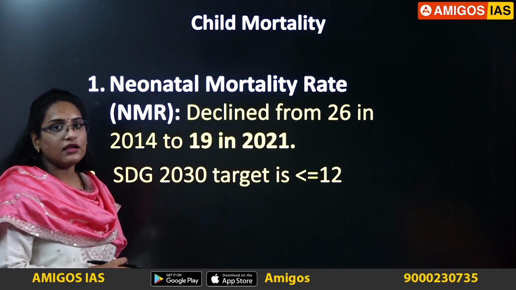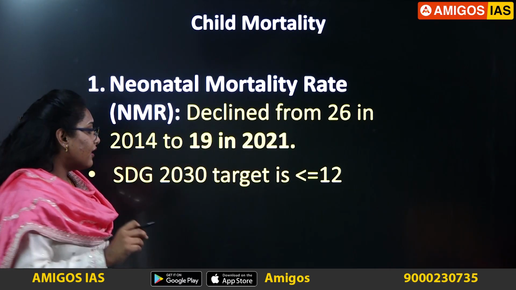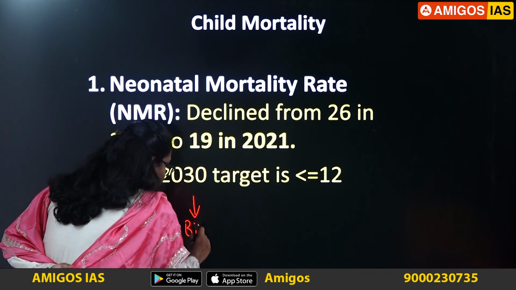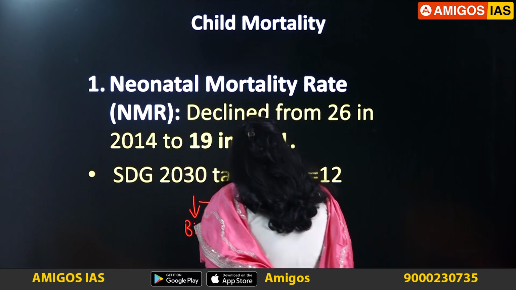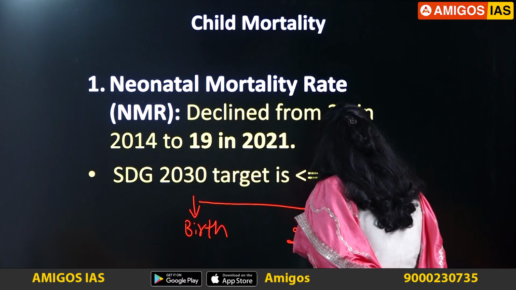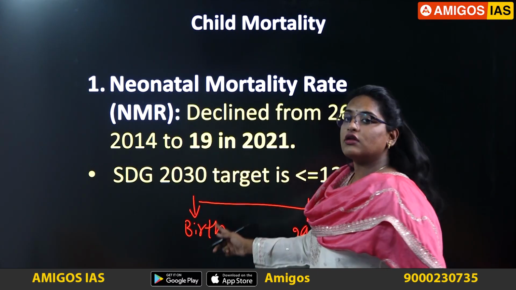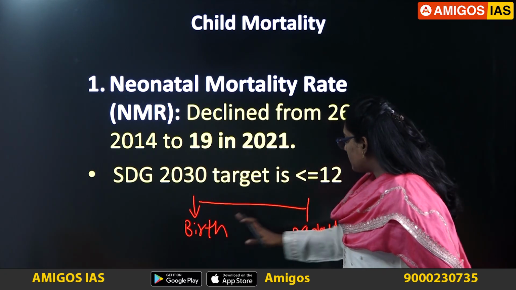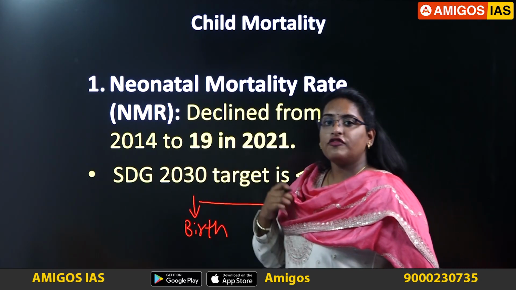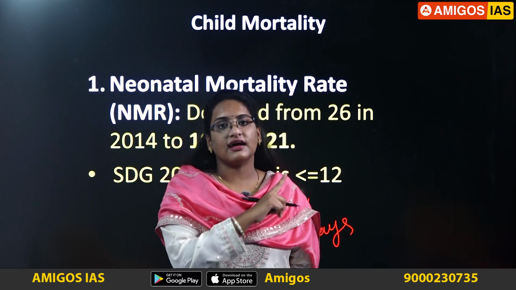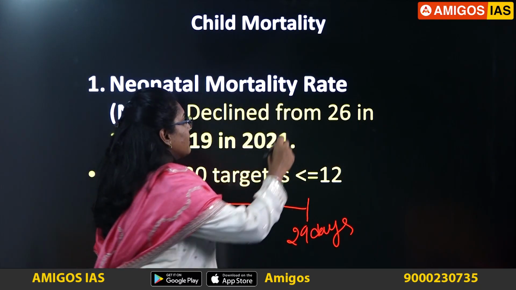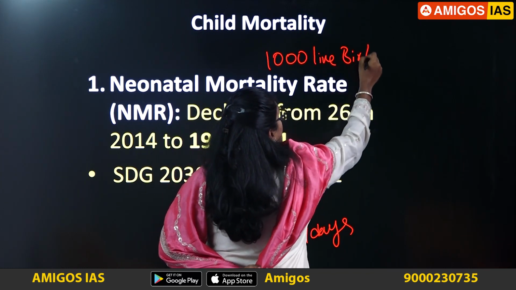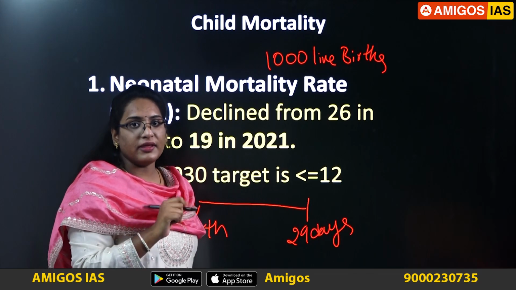The first is neonatal mortality rate. What is neonatal mortality? For calculating neonatal mortality rate, the time period from the time of the birth until the baby reaches 29 days is considered. So if the baby dies before reaching 29th day, that would be considered as neonatal mortality rate. So from the time of the birth to 29 days. So the number of deaths per 1000 live births will be considered for neonatal mortality rate. So here 1000 live births will be considered, whereas for MMR 1 lakh live births will be considered.